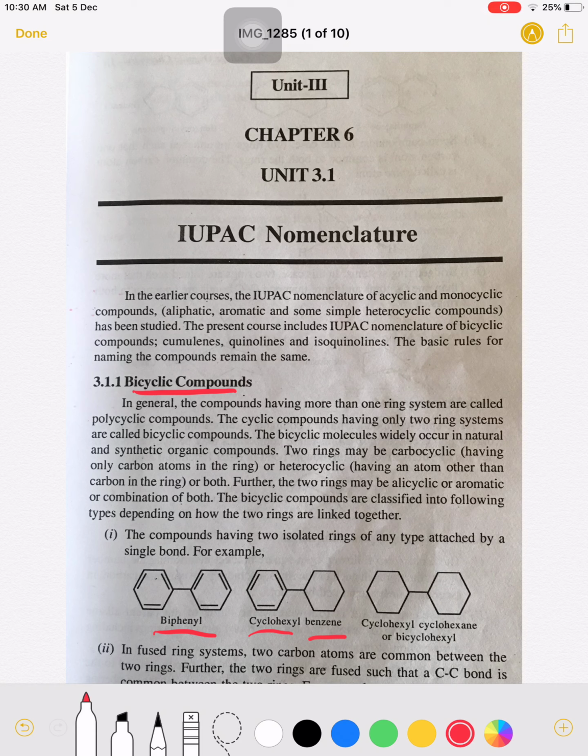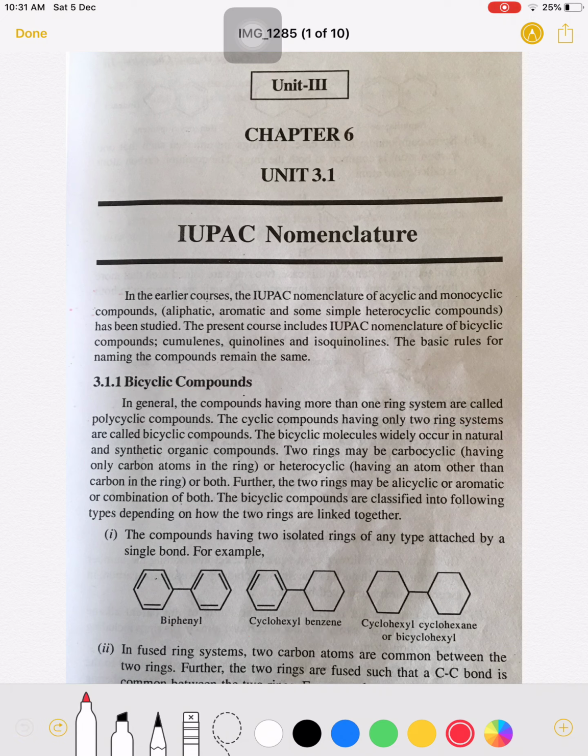If more than one ring is there, then it is called a polycyclic compound. In these compounds, there are only two rings, therefore such molecules are known as bicyclic. Two cyclic rings are bonded with each other, so such molecules are known as bicyclic compounds.